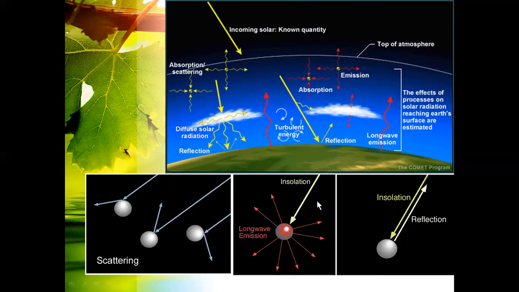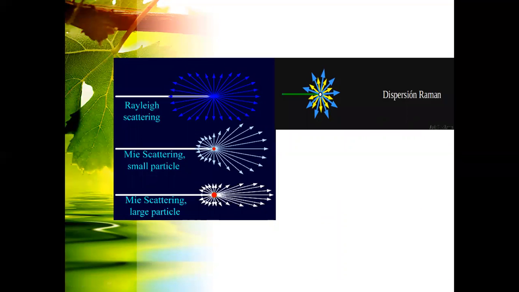Scattering is further divided into different types: Rayleigh scattering, Mie scattering, dispersion, Raman scattering, and non-selective scattering. First one, Rayleigh scattering. Generally, it occurs when the effective diameter of the matter is smaller than the wavelength of the incident EMR. The amount of scattering is inversely related to the fourth power of the wavelength of the radiation. That is Rayleigh scattering.